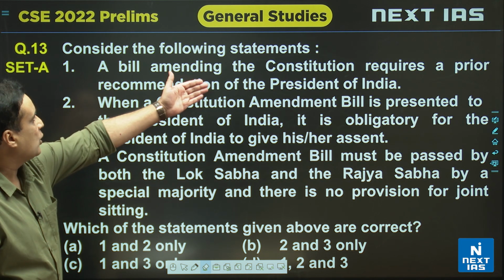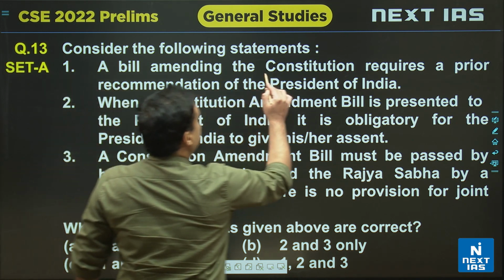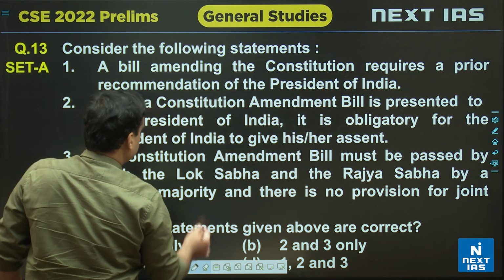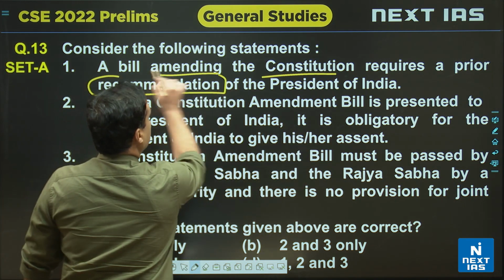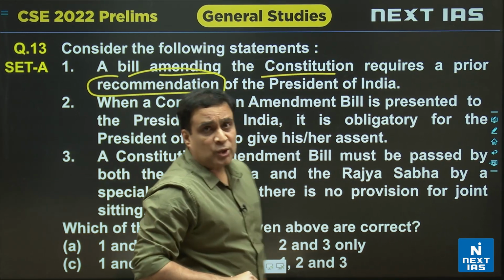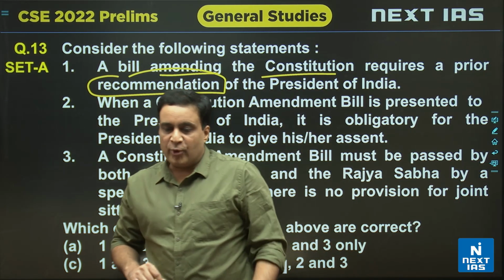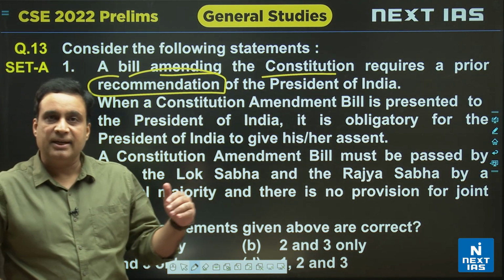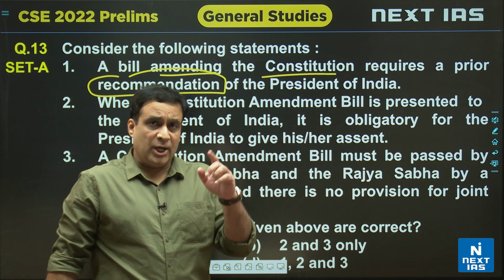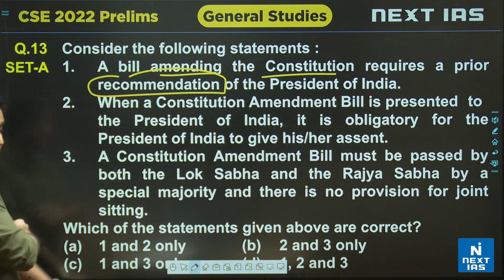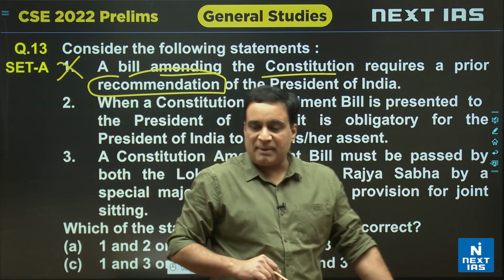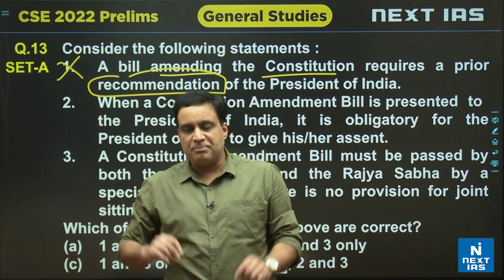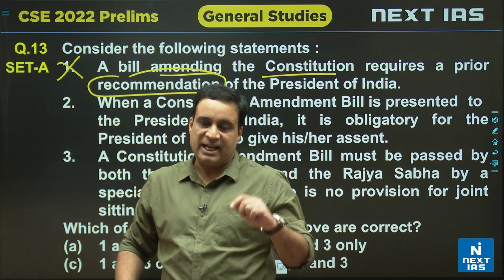The bill amending the constitution requires the prior recommendation of the president. Matlab, for a constitutional amendment bill, before you introduce that, you have to have the recommendation of the president. Now, this is quite surprising for many people because this is not correct. For a constitutional amendment bill, there is no provision that the President of India has to give a recommendation and then only it